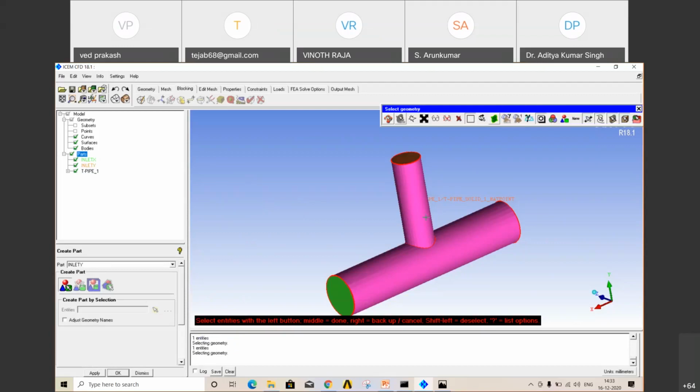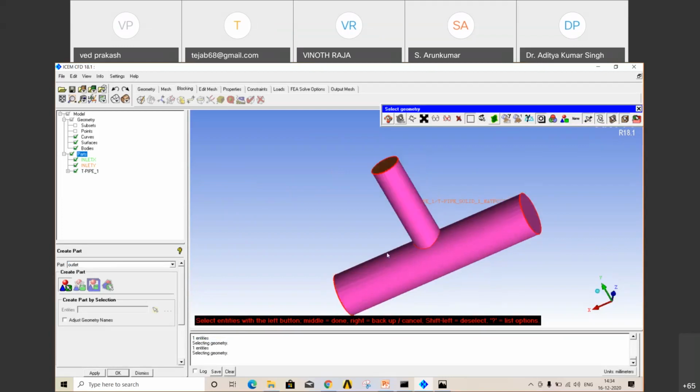I'll just click my middle mouse button. It is apply. Then outlet. If you are inside the command and you want to rotate your geometry, just press Control, and with the help of the left mouse button you can rotate it.